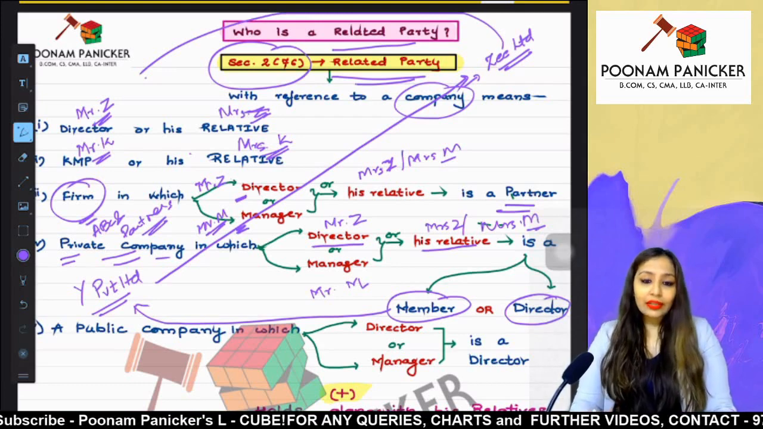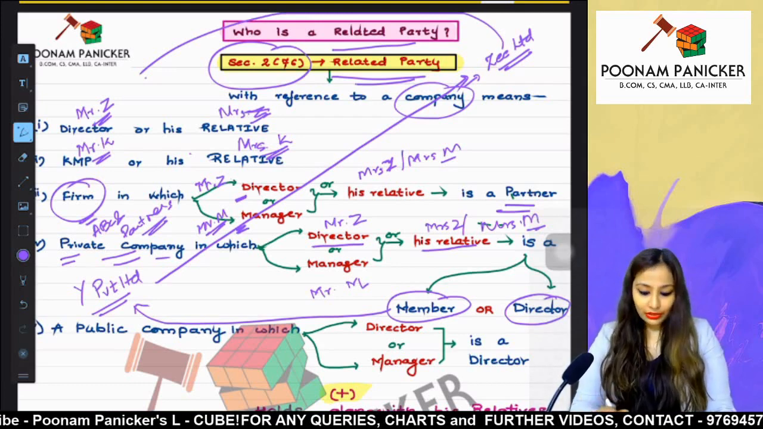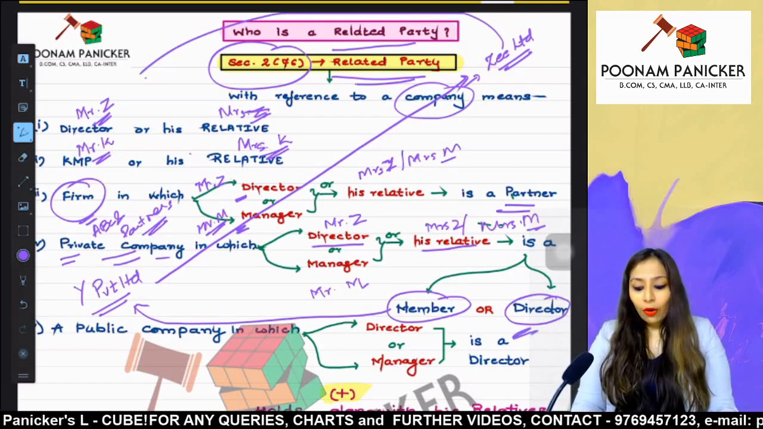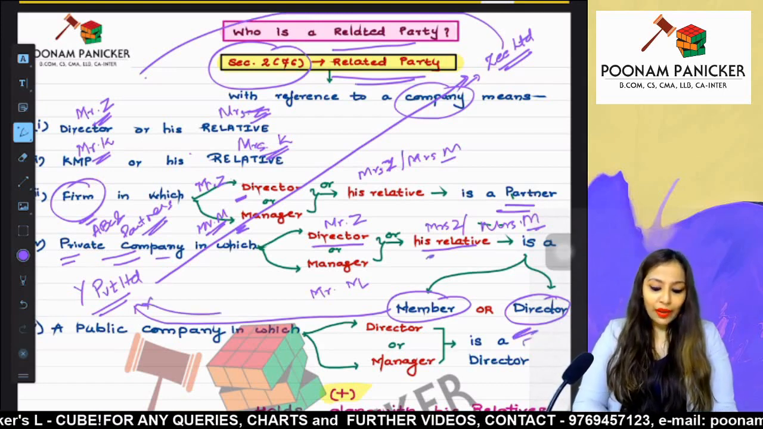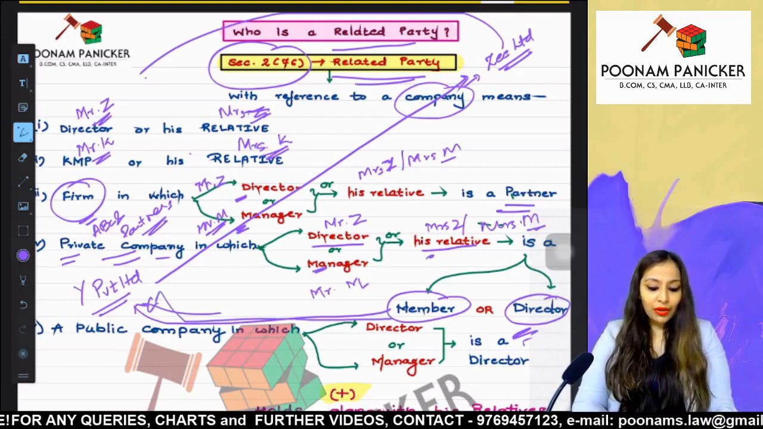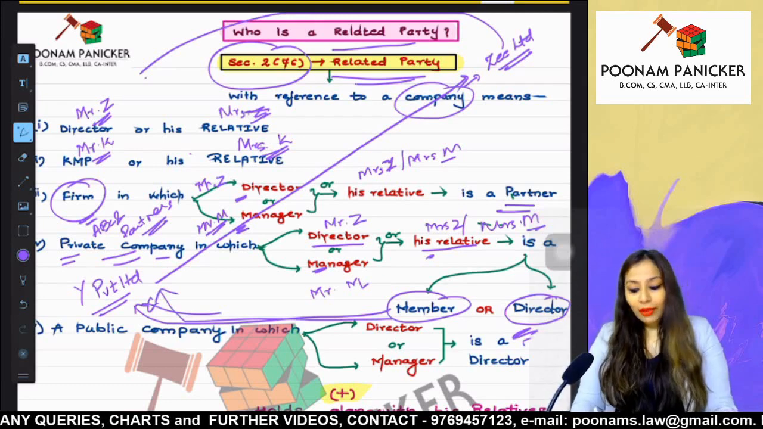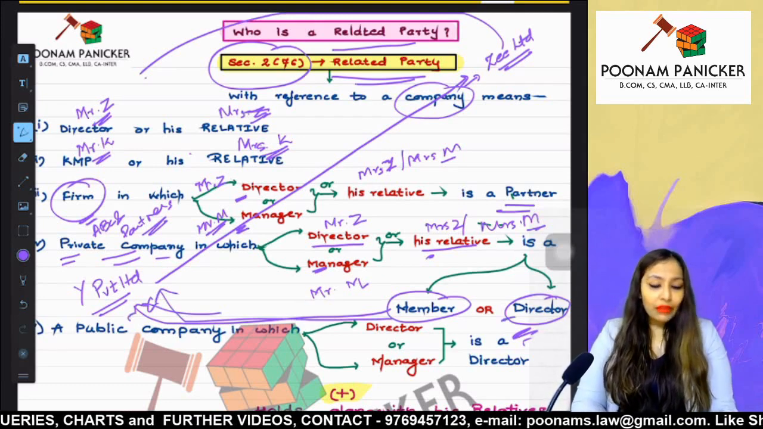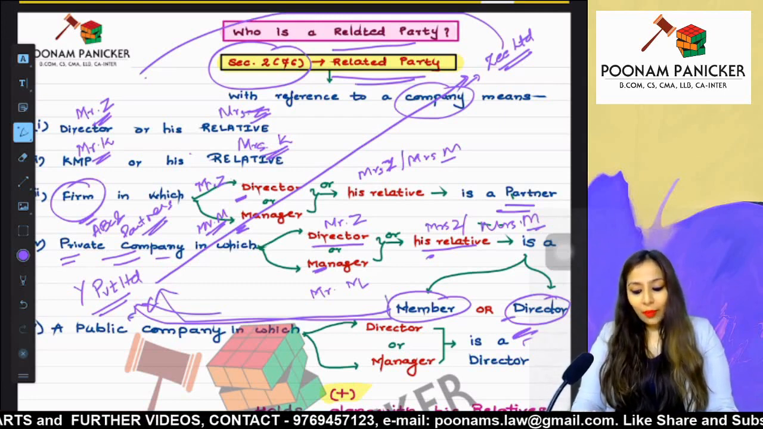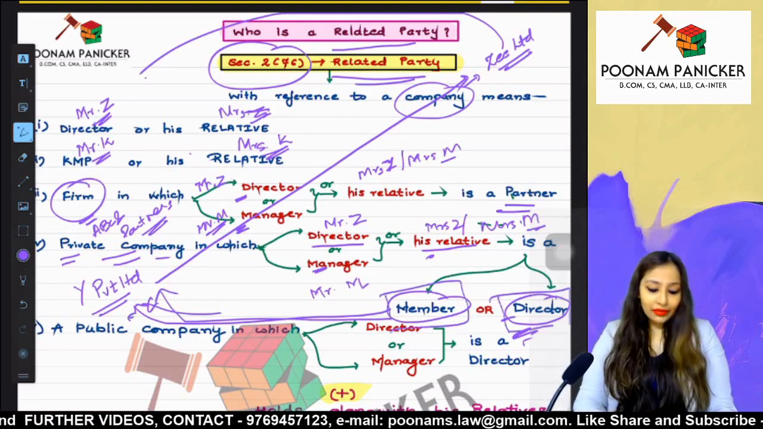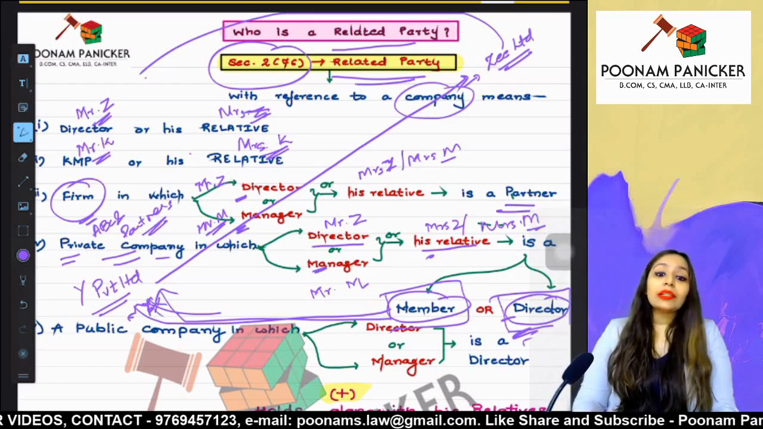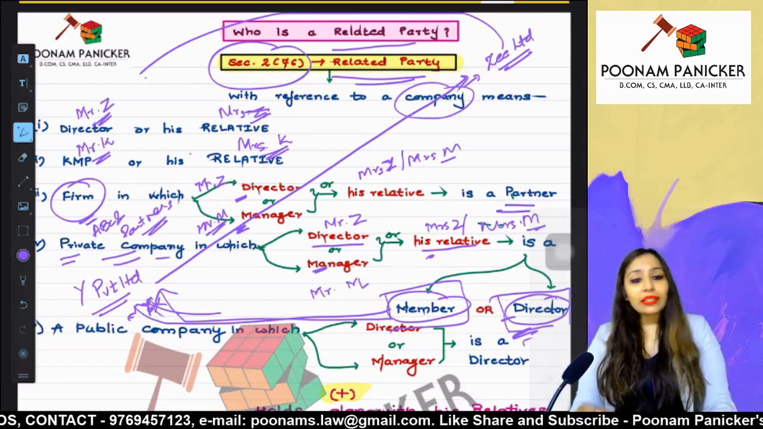Either the director is holding shares or his relative is holding shares, or the director is a director in Y Private Limited or his relative is a director in Y Private Limited, or the manager is holding shares, that is a member of Y Private Limited, or the manager is a director in Y Private Limited, or the manager Mr. M's relative is either a member or a director in Y Private Limited, then Y Private Limited and Z Limited will be considered as related parties.